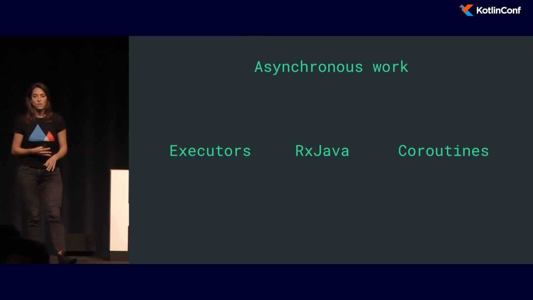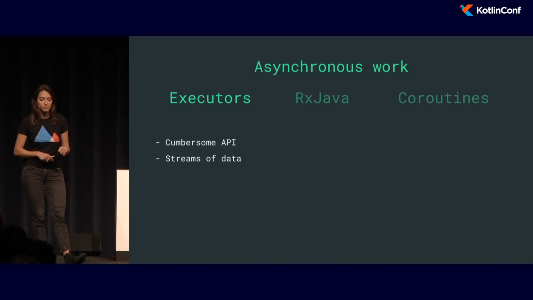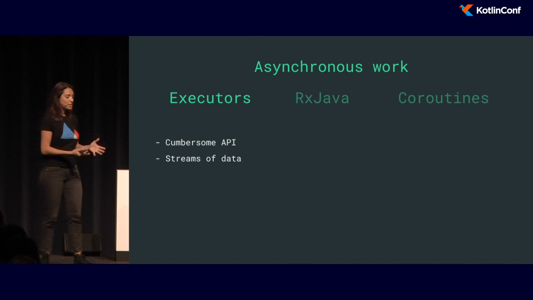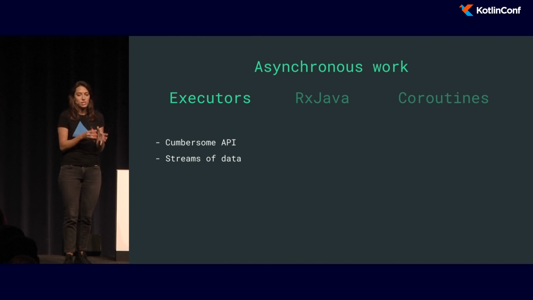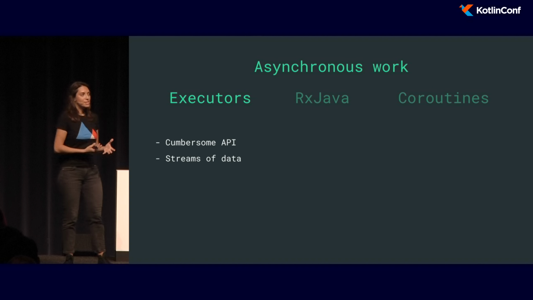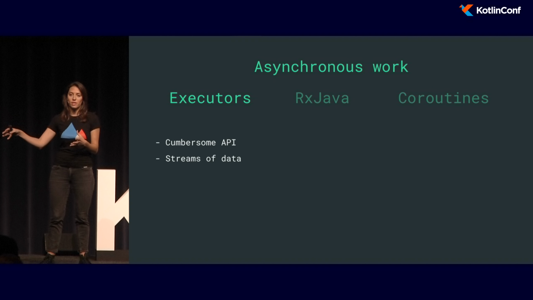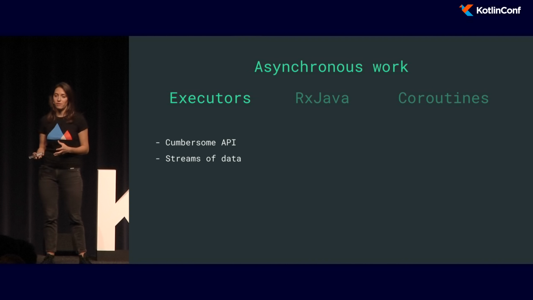So we looked at three other options: executors, RxJava, and coroutines. With executors, in the end, you're just creating a runnable, and that's about it. The API, let's say, is not the most usable one, and it's not supporting streams of data. It's just something that you're executing on a background thread, and then you're handling that result.